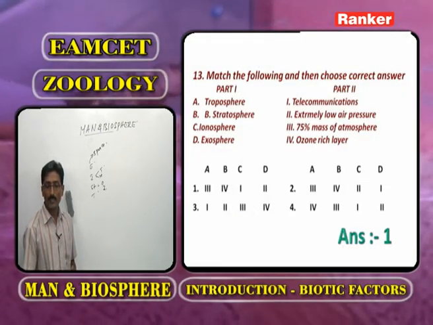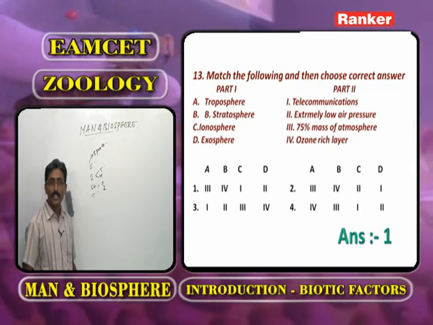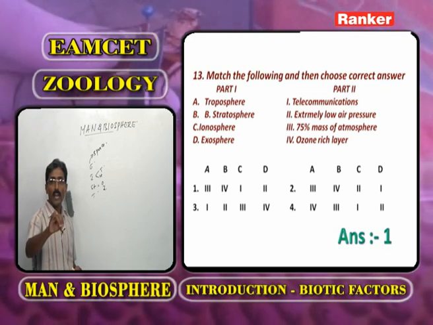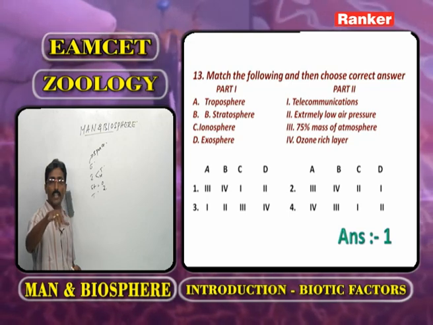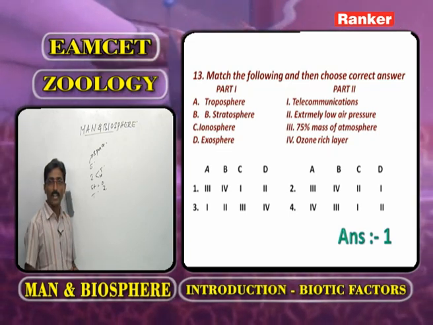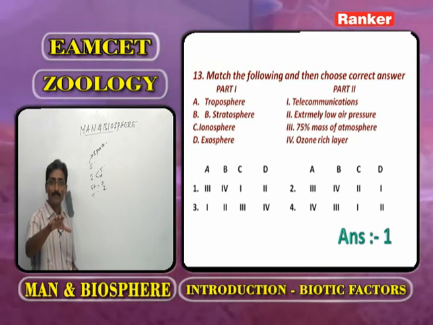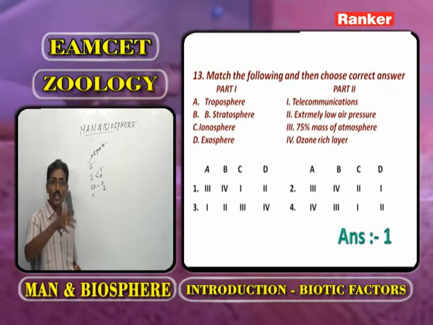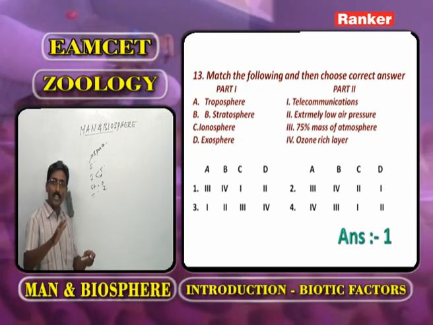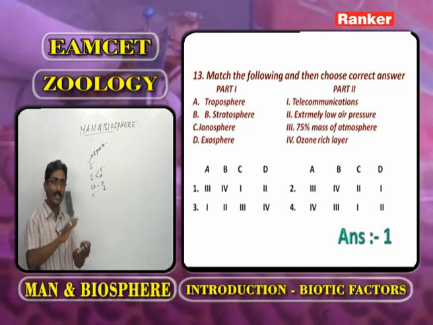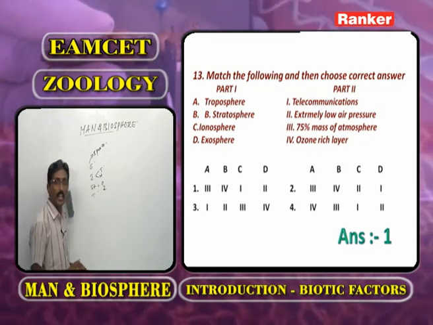Now the first option, telecommunications. As we observe the ionosphere, in the ionosphere the oxygen, nitrogen and nitric oxide are in an ionic state because of the ionizing radiation. Because of this, they reflect short radio waves. So the ionosphere is responsible for telecommunications between distant places. So telecommunications is associated with the ionosphere.